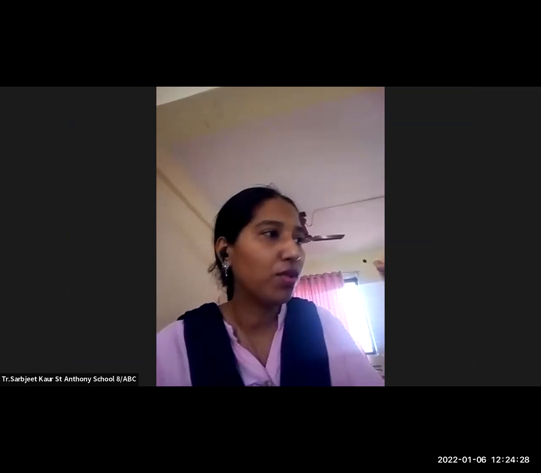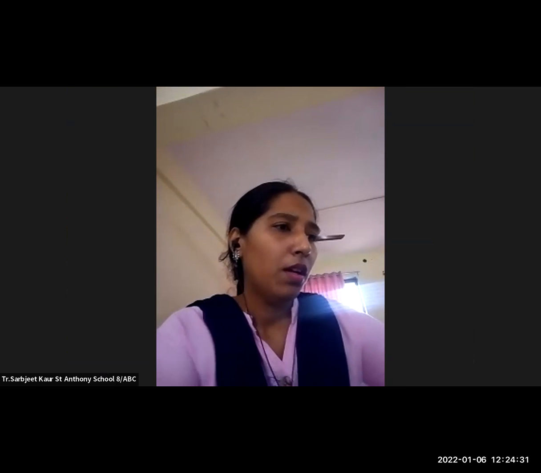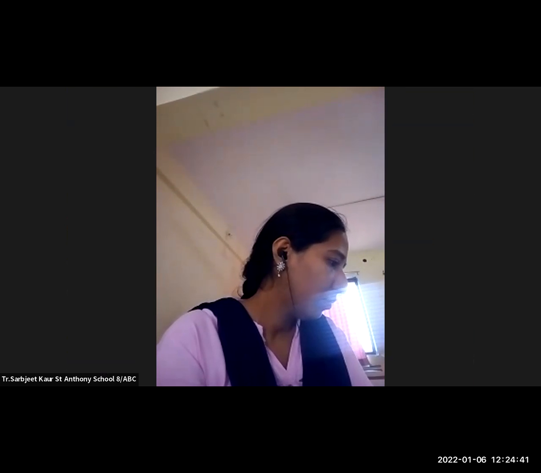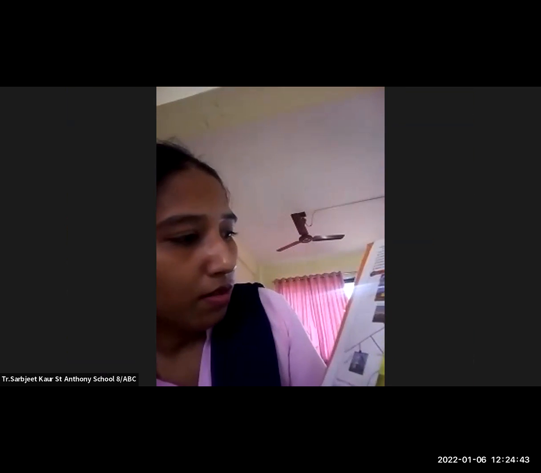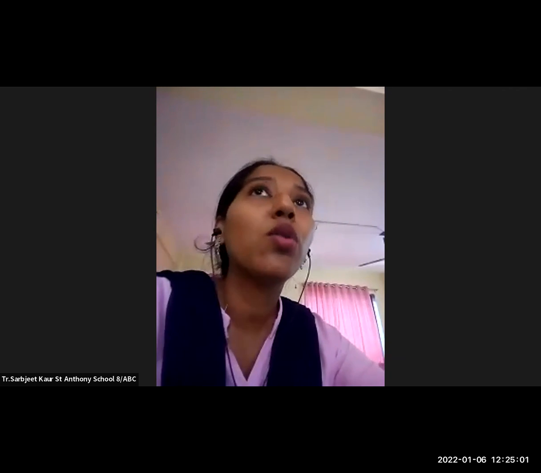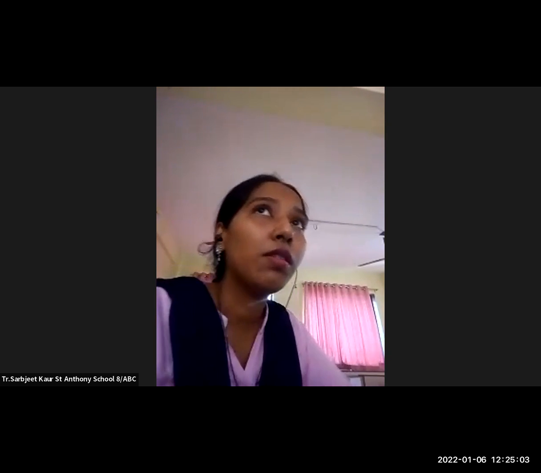Okay. I have to show you something. Just a minute. So here you can see the distance with the help of a ruler. You can see here how we can measure the area. This is 6.5 kilometers. With the help of a ruler, you have to measure this.